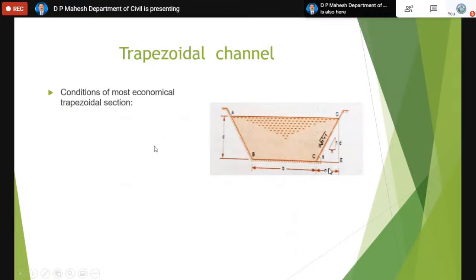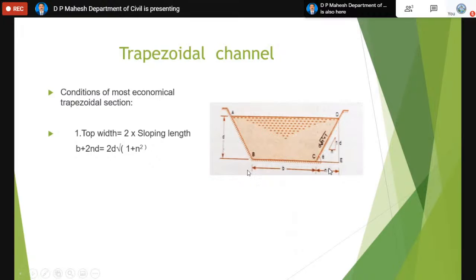Now coming to the trapezoidal channel. Most of the open channels have a trapezoidal cross section. Similarly, like in the most economical rectangular channel, there are conditions for the most economical trapezoidal channel. Actually, the most economical trapezoidal channel has n number of conditions, but at least for problem purposes, if you know this much, it is enough.